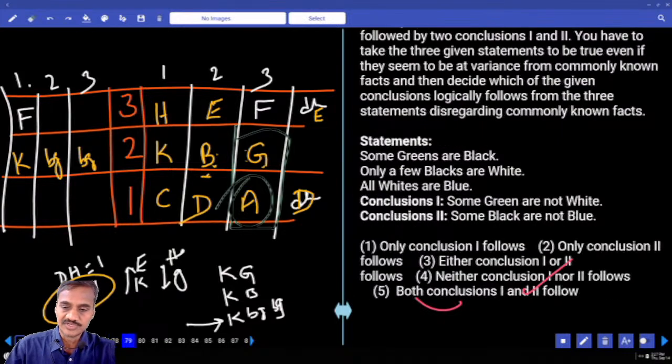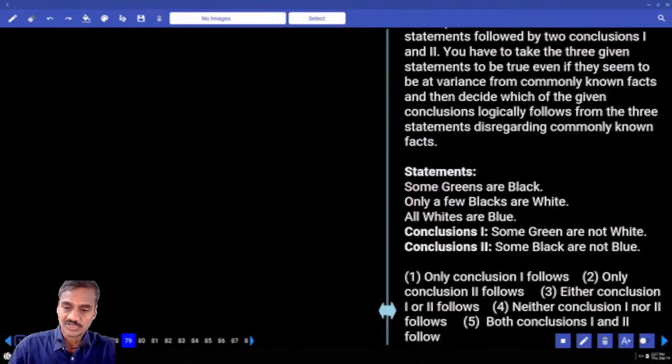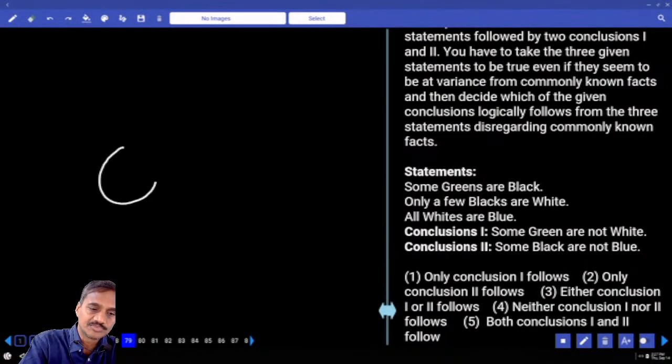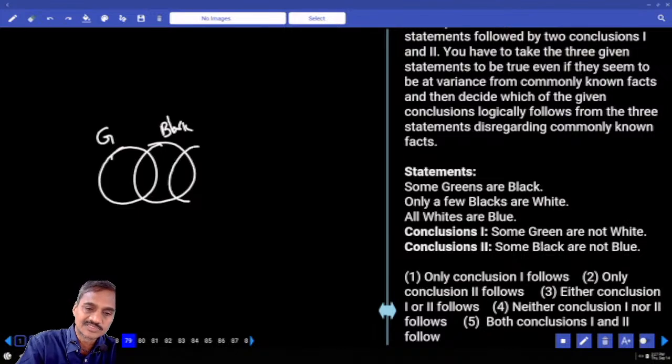The next one, 79 onwards. Now these are based on syllogisms. Some greens are black. How to represent this one? Now these are the green that are black. Some green are black. And next one, only a few black are white. Some black are white, but not all.